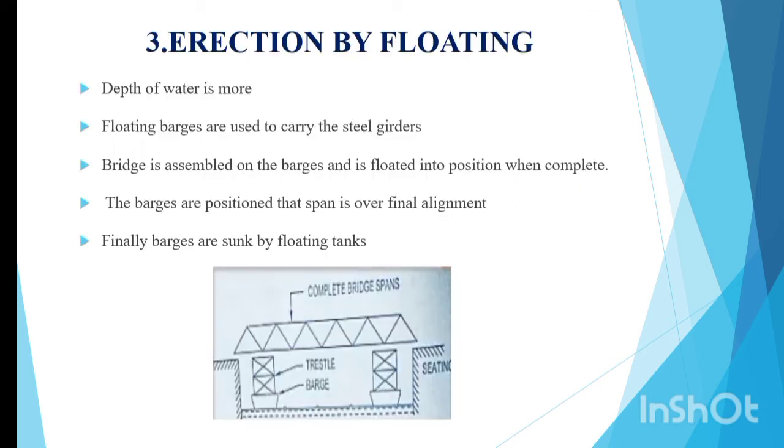Erection by floating, third method. Favorable conditions are when depth of water is more. Floating barges are used to carry the steel girders. The bridge is assembled on the barges and is floated into position when complete. The barges are positioned so that the span is in final alignment. Finally, the barges are sunk by floating tanks.